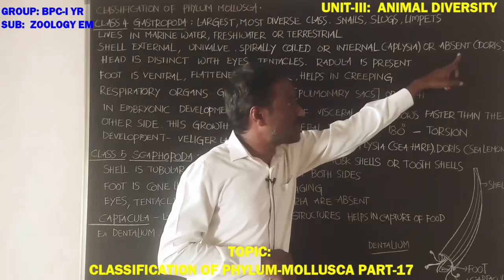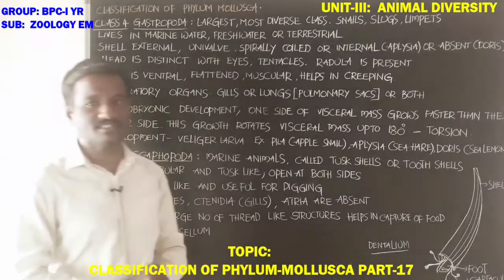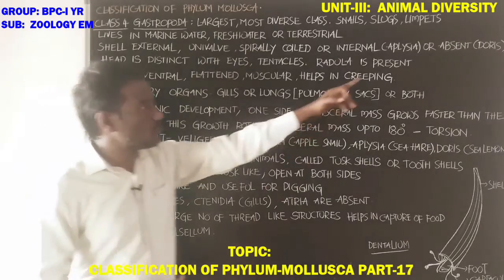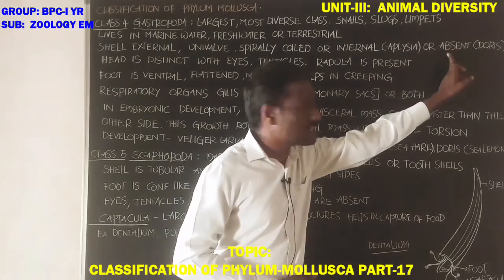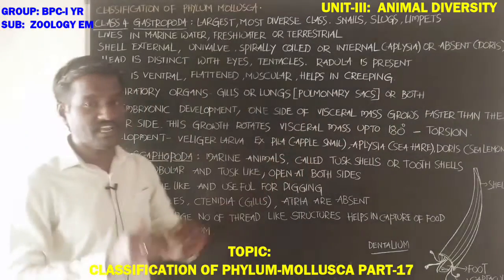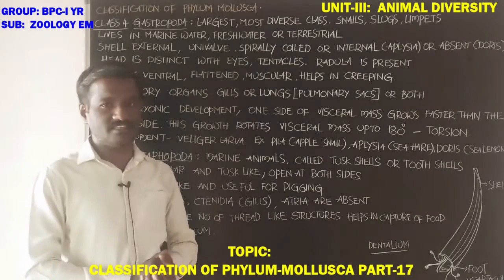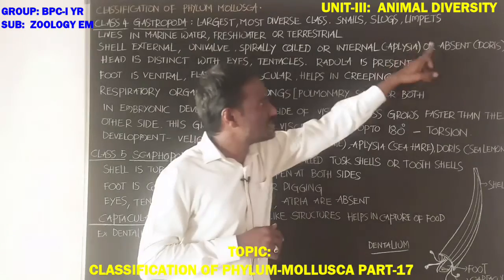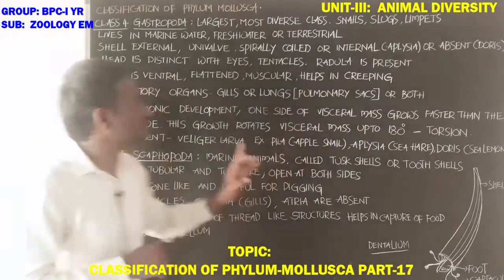Shell is absent in Doris. Doris is commonly called the sea lemon, and its scientific name is Doris. So the shell is external in snail, internal in Aplysia, and absent in Doris.